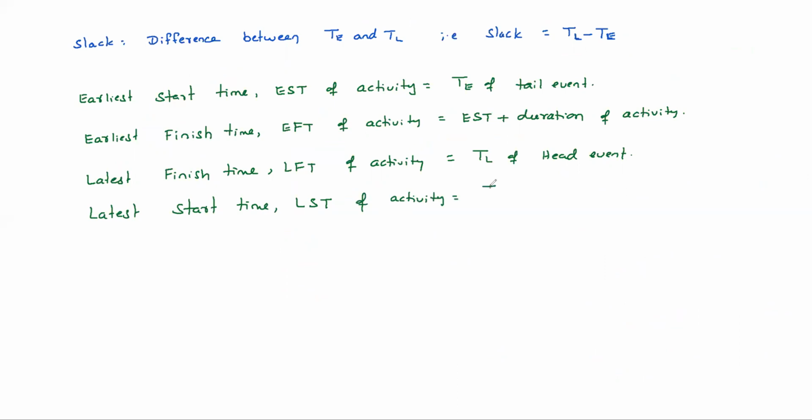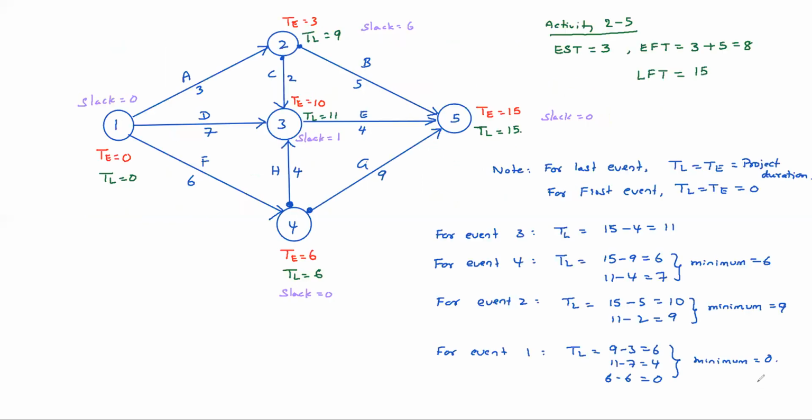It is nothing but LFT minus duration of activity. Clear? Tell me, LST is 15 minus 5, that equals 10. So LST is LFT minus duration.